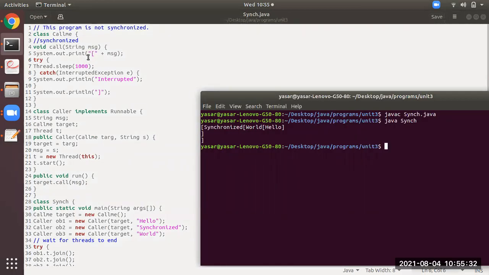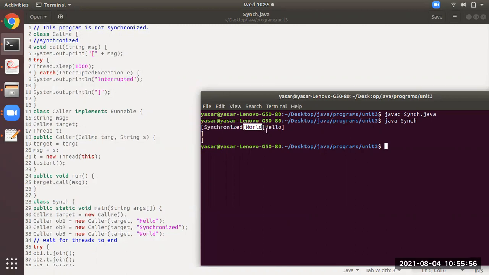At the 5th line there is an opening square bracket, then the msg will print the name of the thread, hello, world or synchronized. But you see after printing this it will sleep for 1 second and then it will get closed. But you see the output: synchronized, if it has started accessing this part, but before it is closed, world has started accessing.